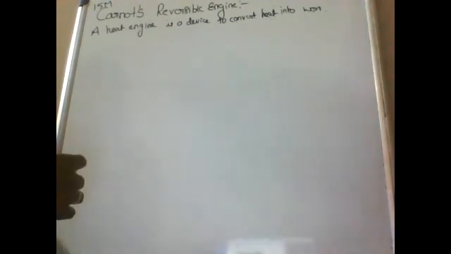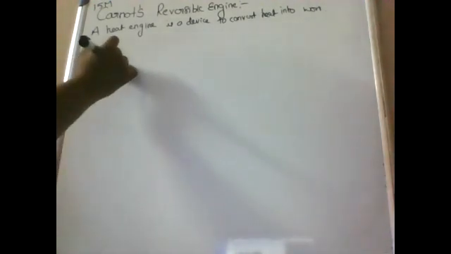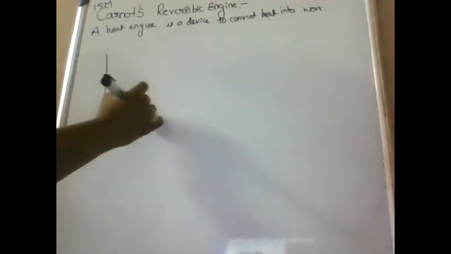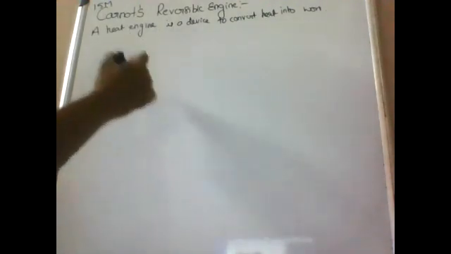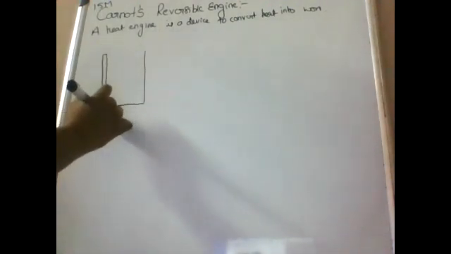The engine has four parts. The first one is the working substance.